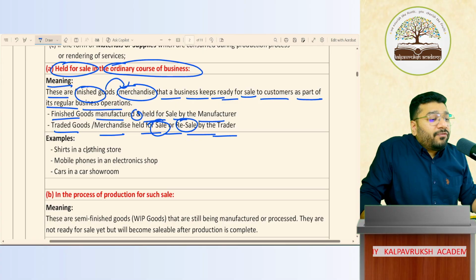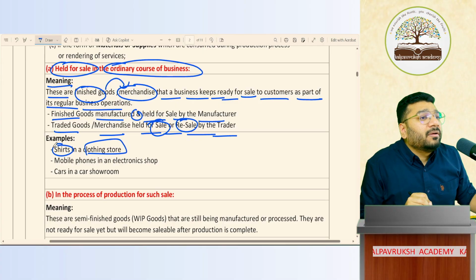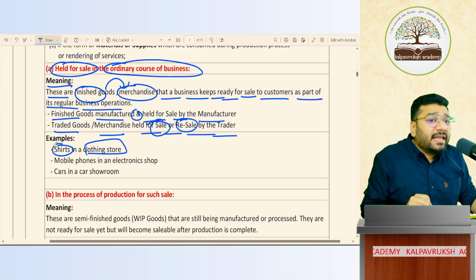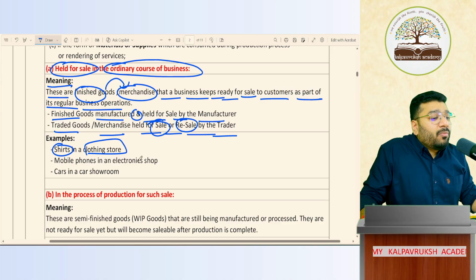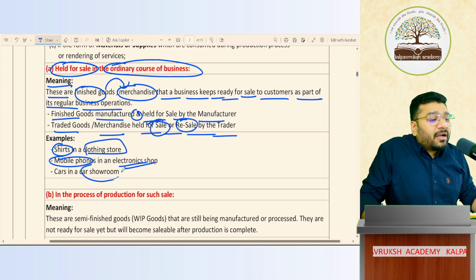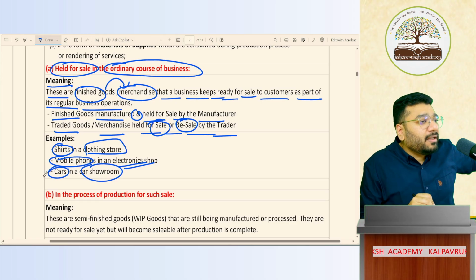For example, if you're running a clothing store, a shirt becomes your finished goods or traded goods. Okay, not okay? This is called inventory held for sale in the ordinary course of business. If you're running a mobile phone electronic shop, the mobile phone becomes your inventory. If you have a car showroom, the car becomes your inventory. Got it, not got it?